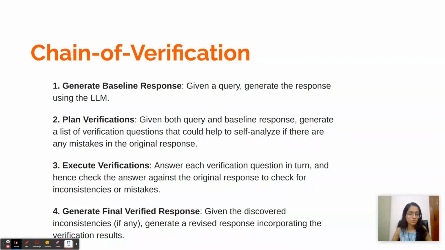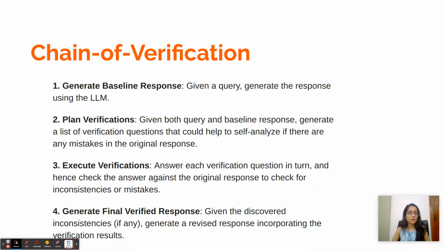Now, in step two, we ask the LLM, using the query and the baseline response, to generate a list of verification questions. How does a list of verification questions help? It helps in the later steps to actually self analyze if there are any mistakes in the original response.